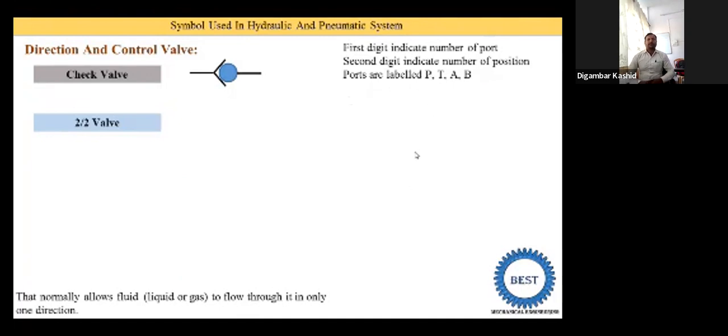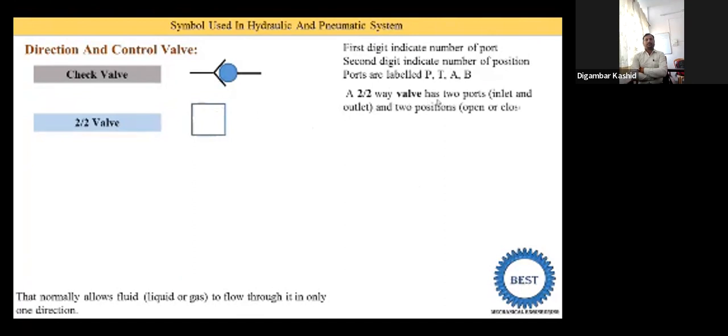So oil or fluid coming from the pump or a compressor, this port is labeled as P. At the return line it is denoted T, meaning tank, and A and B are the different sides of the actuators. So here we draw the 2 squares. So the 2x2 valve has two ports, one inlet port and second the outlet, and two positions. One position is used to open the system and the second position is used to close the system.